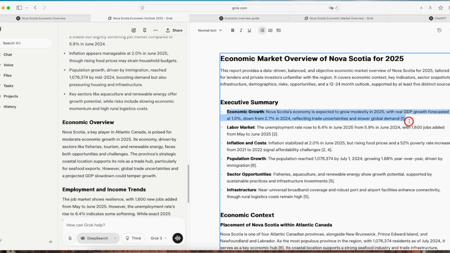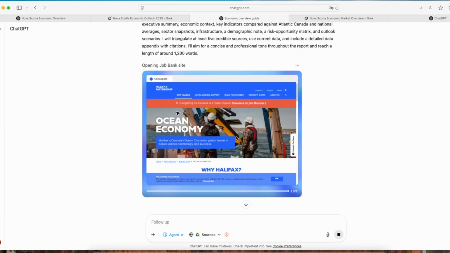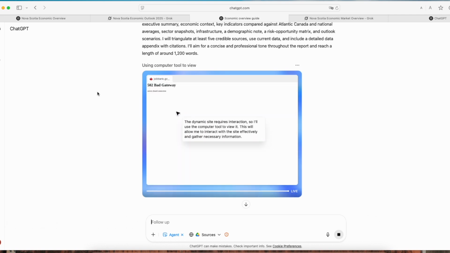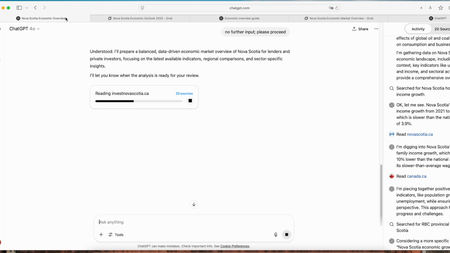Labor market coverage has just one sentence, though employment rates got 2 or 3 sentences. The ChatGPT agent is still working, checking sources like Halifax Partnership. It's a good local data website, but it seems it's hitting some website errors now, 520 bad gateway. Meanwhile, ChatGPT Deep Research checked 20 sources and is still running in parallel with the agent.